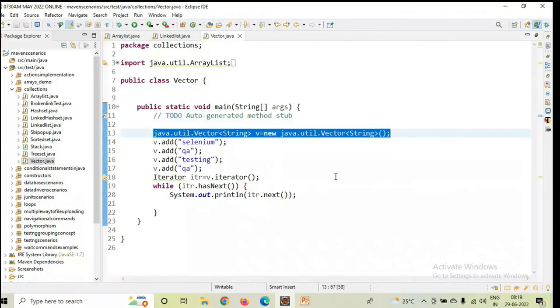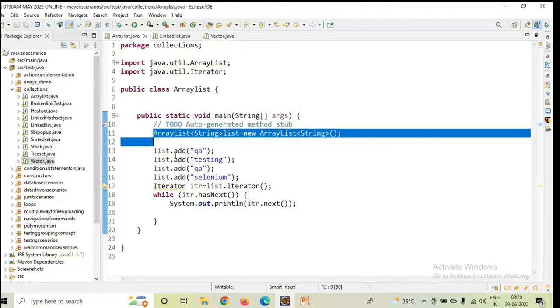Even in the interview, they will ask you the syntax directly. They may give paper and pen. So just write the syntax for array list. How do you define array list in your program? Just write the syntax or just write the logic. They may ask you to create one array list and assign some data inside of it, write a logic. Then how do you write?